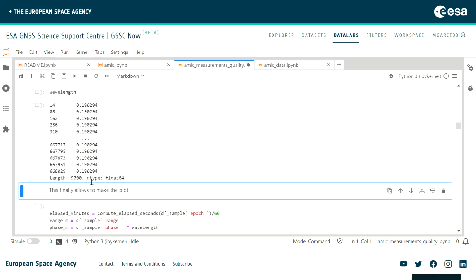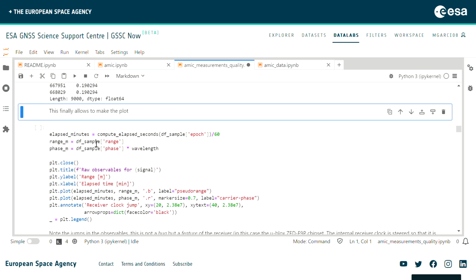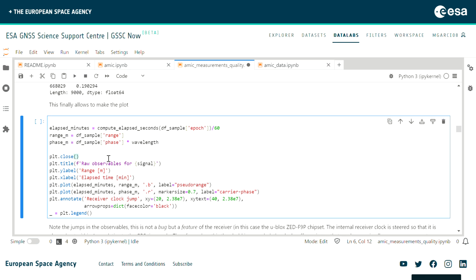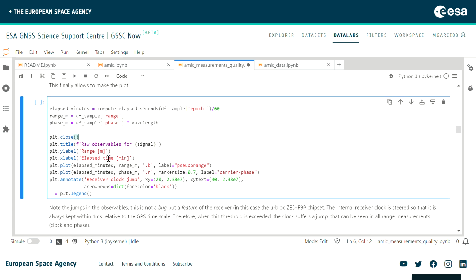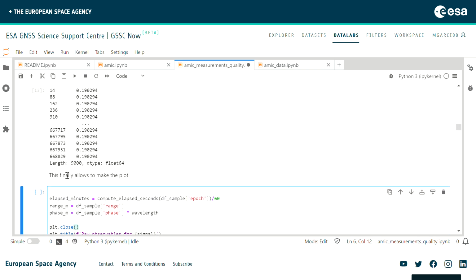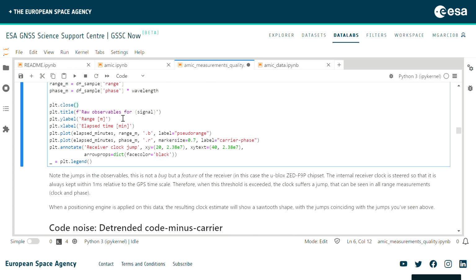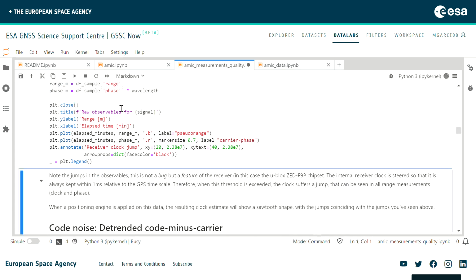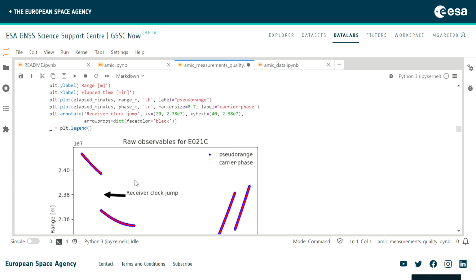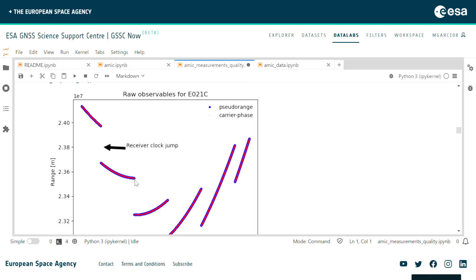This we will need later on, not as of now, but if we want to plot, like in this case, this is where we plot the ranges and the phases. We compute the range just by filtering the sample by range, and the phase we filter by phase and then multiply by the wavelength, right? Since the two arrays are of the same size, it will work. And then these are the plotting commands. If we plot the time series, we get something like that.